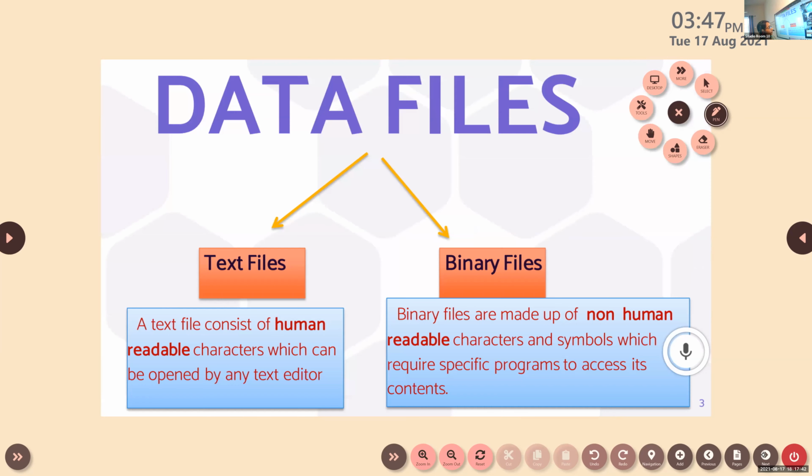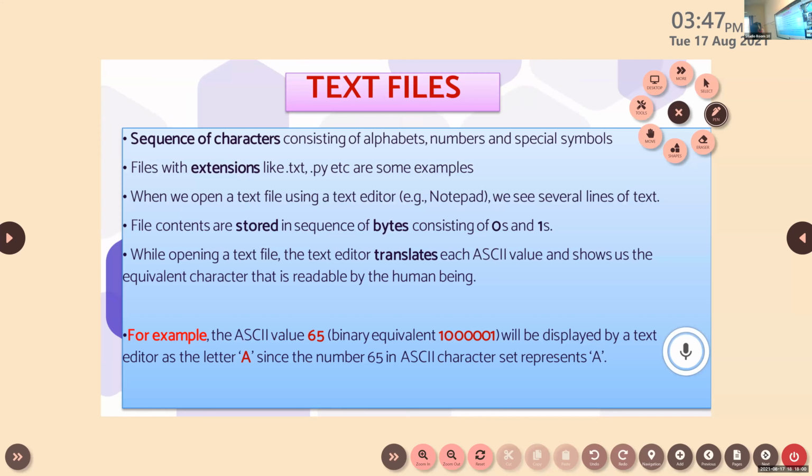After that, we have learned that there are two types of data files, which are text file and binary file. Text file consists of human readable characters. And binary files are made up of non-human readable characters, which means that we are not able to understand that language. Then the text file contains a sequence of characters, and the extension can be .txt, .py, right?